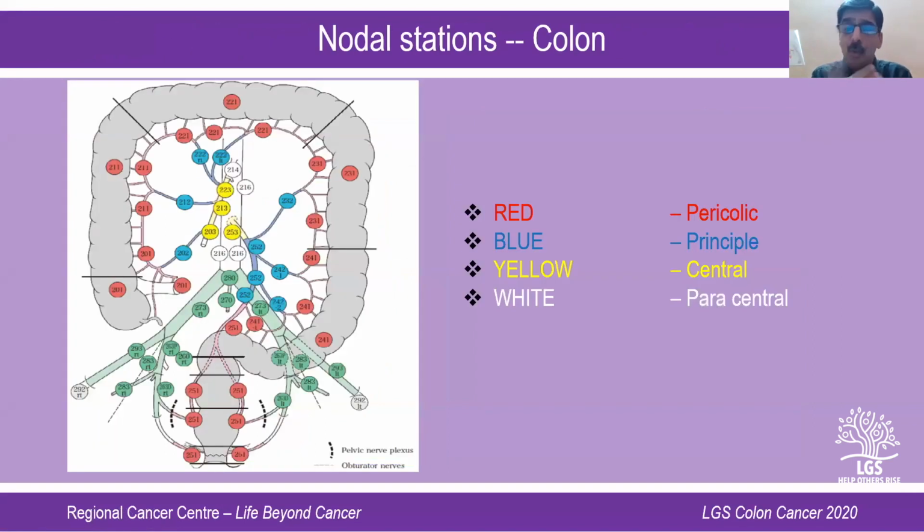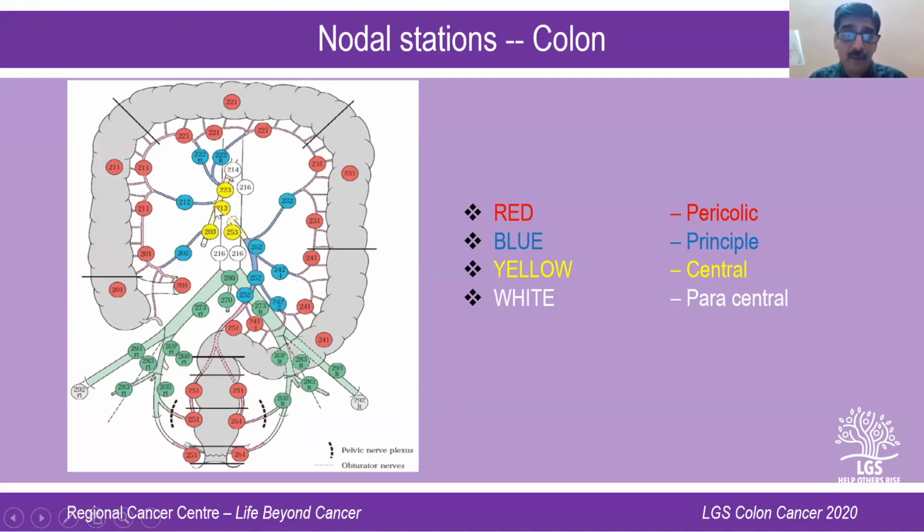Now, when it comes to nodal stations, again, it's very important to note that whenever it comes to nodal dissection or nodal anatomy, it is a Japanese way of doing it. Very, very impressive, because this picture has been taken from the Japanese guidelines. And if you look at it, the nodal stations of colon have been divided into different tiers. There are red nodes which are very close to the colonic wall, which are known as the pericolic nodes. You can call this the tier 1 nodes or level 1 nodes or the first line of nodal stations. Beyond that, what you can see is the blue nodes. Blue nodes are along the named vessels, right? Right colic, ileocolic, middle colic, or the sigmoid branches. So this forms the second tier of lymph nodes or the level 2 lymph nodes.